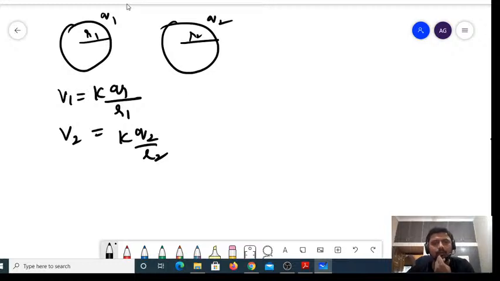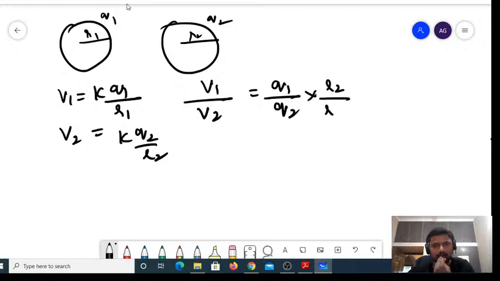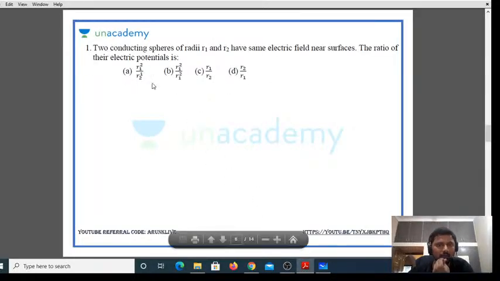Now, to get the ratio of V1 over V2, K and K will get cancelled. So V1 by V2 is equal to Q1 by Q2 multiplied by R2 divided by R1, which is the ratio of the potentials. Do I have the answer? No, I have it only in terms of radii, right?